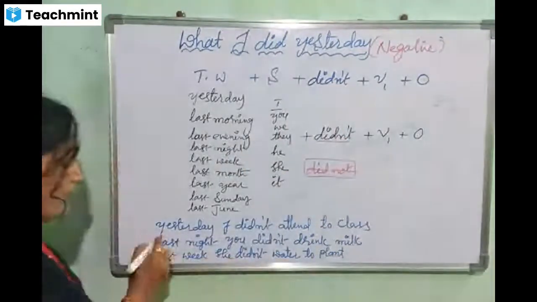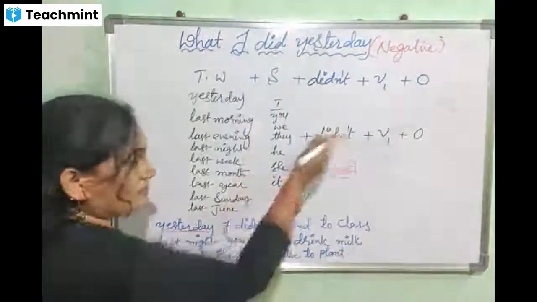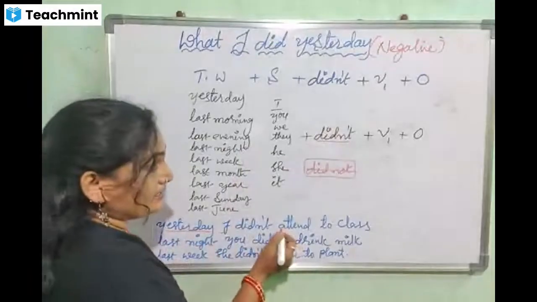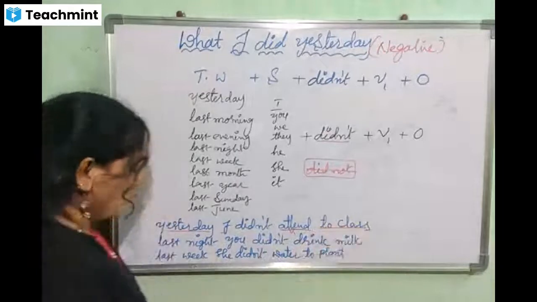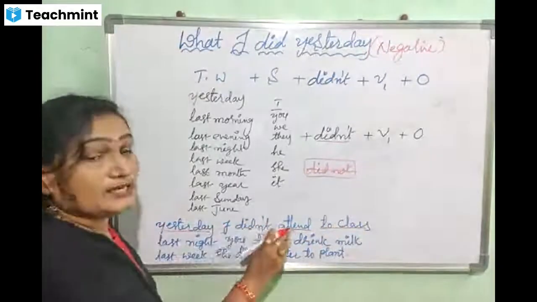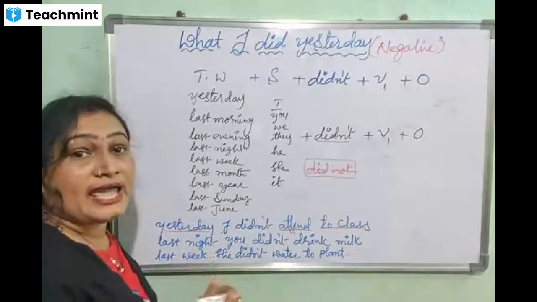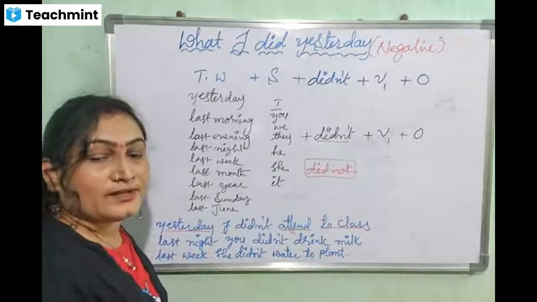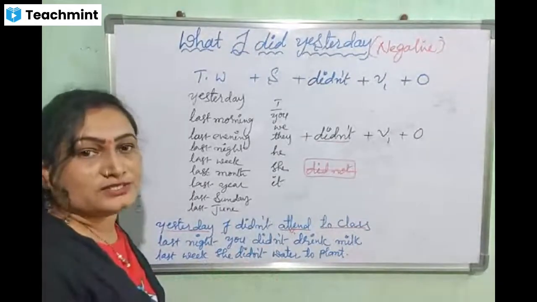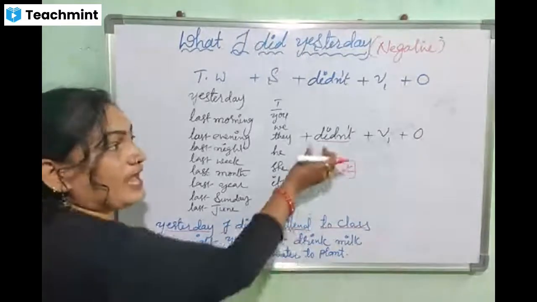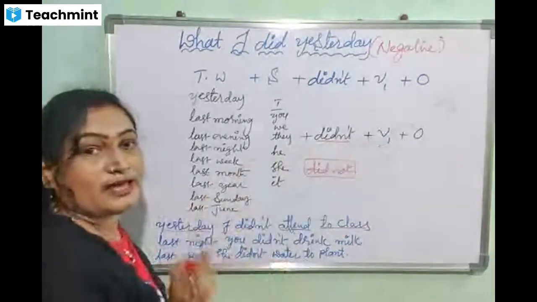Okay. Yesterday is a time word. I is a subject. Then I used didn't. Attend is V1. You know that. To class is the object. So, yesterday I didn't attend to class. How do we say it in positive? Yesterday I attended to class, we say. But here we are using the V1 form. That is the difference. Don't get confused. Okay. Whenever you have did or didn't in your sentence, you use the V1 form only.